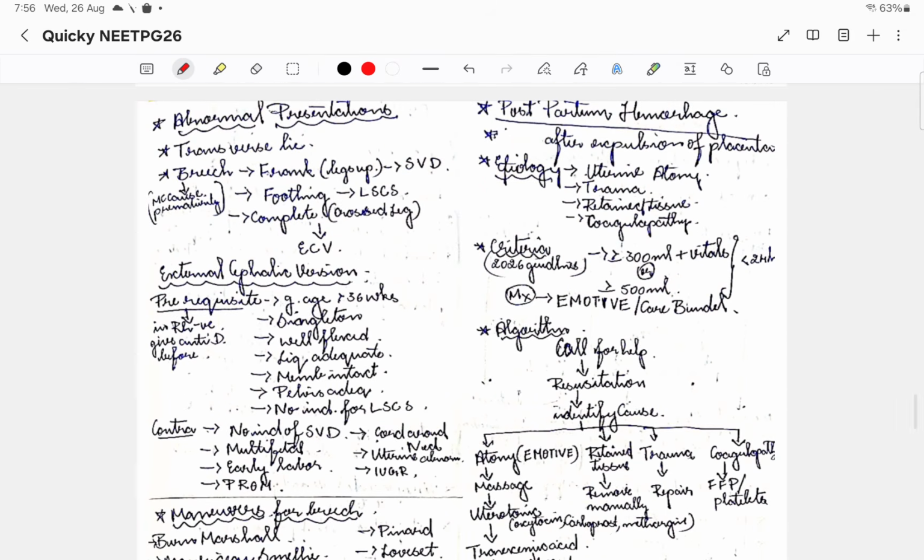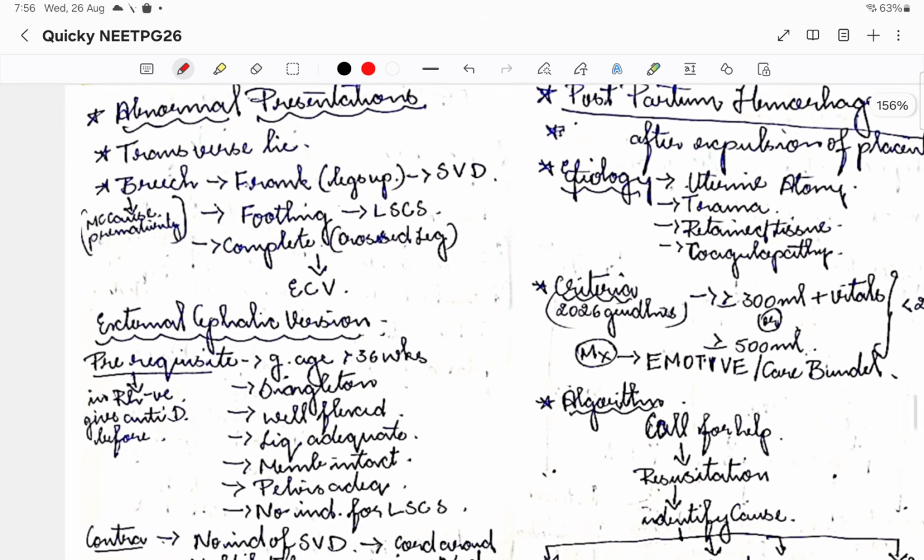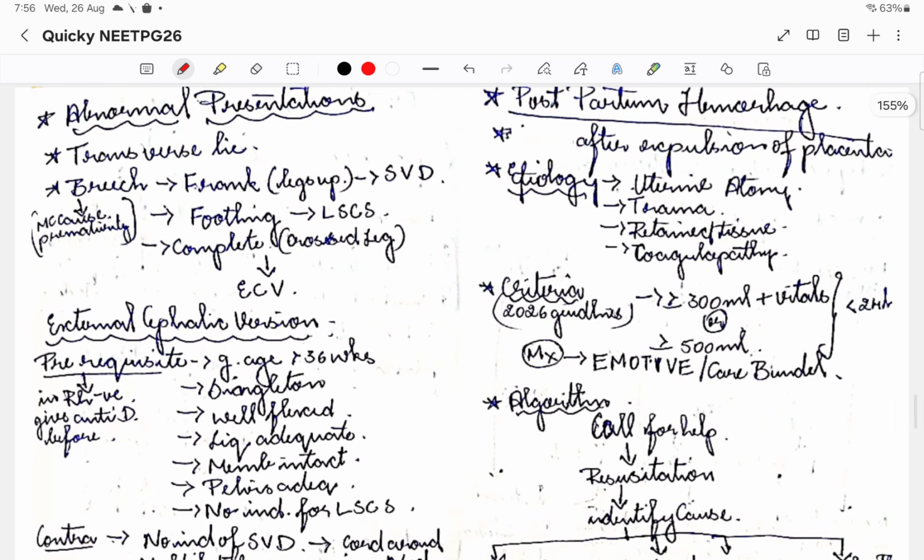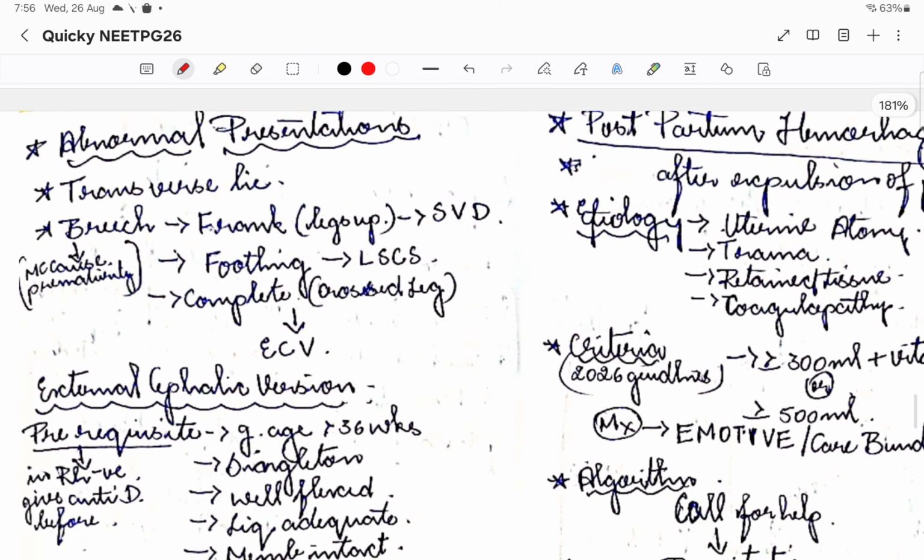Okay, then coming to how we are gonna go for abnormal presentation deliveries. How are the abnormal presentations going to be? It might be a transverse lie or a breech lie. Breech meaning, all the babies are supposed to be head down. If the head is up and the foot is down in the internal os, it is called breech. If the baby is lying transversely, that is called a transverse lie.